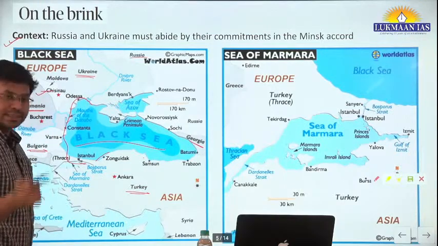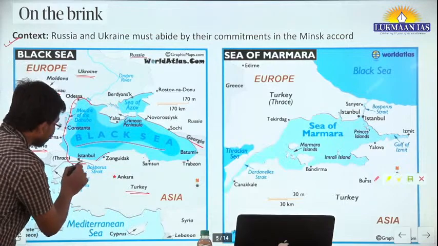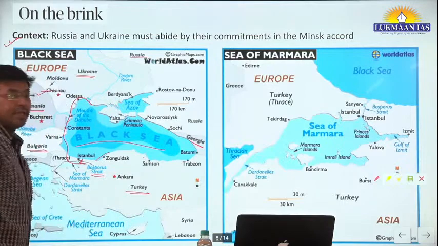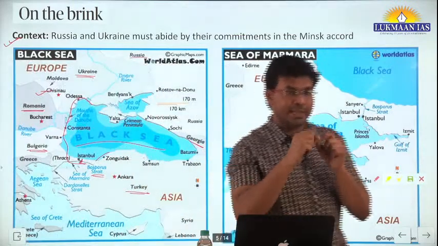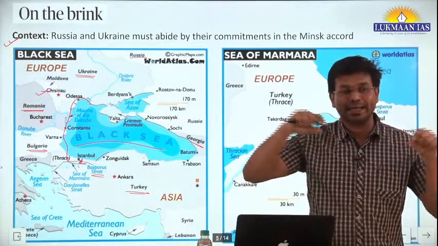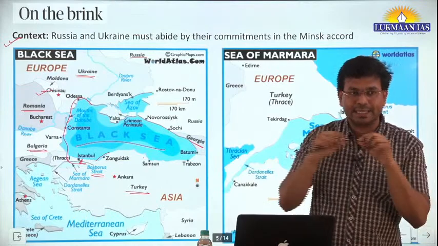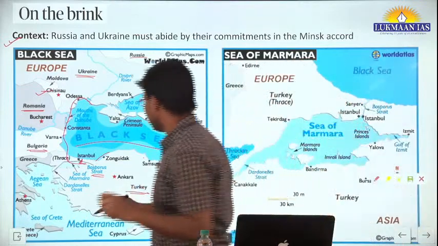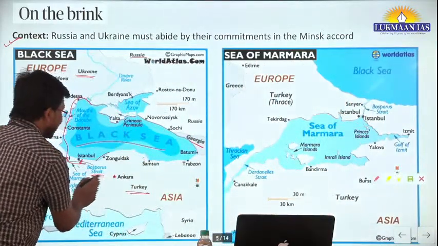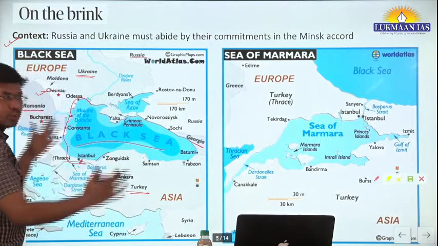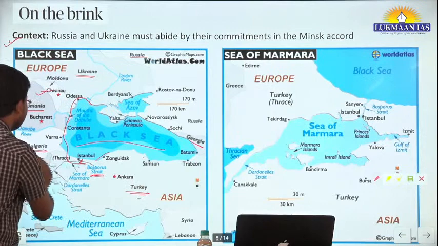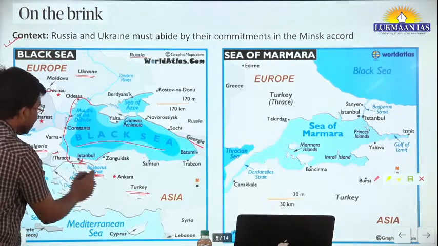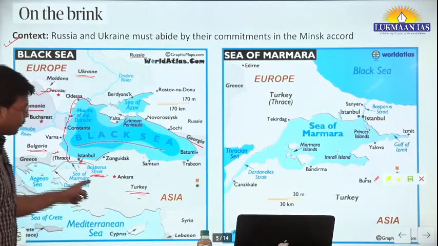Where is the Bosphorus Strait located? This is the Bosphorus Strait. What do we mean by strait in geography? A strait is a water body that connects two bigger water bodies. These are narrow stretches of water, and a strait separates two land masses. One of the land masses is Turkey, like this part, and the other is this part. So the Bosphorus Strait is located over here.